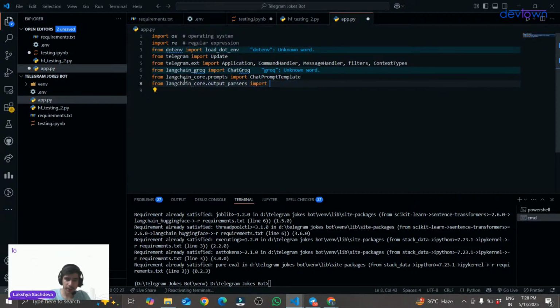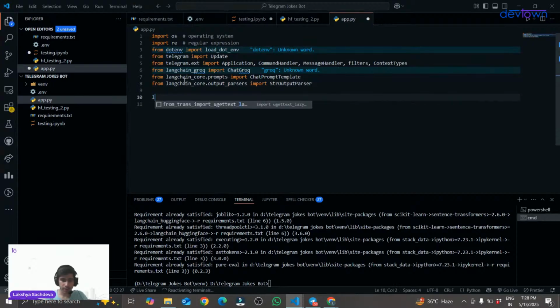I will be importing StrOutputParser. So these are the basic libraries that I will be importing. And the final step is load_dotenv with the brackets. This is very important.